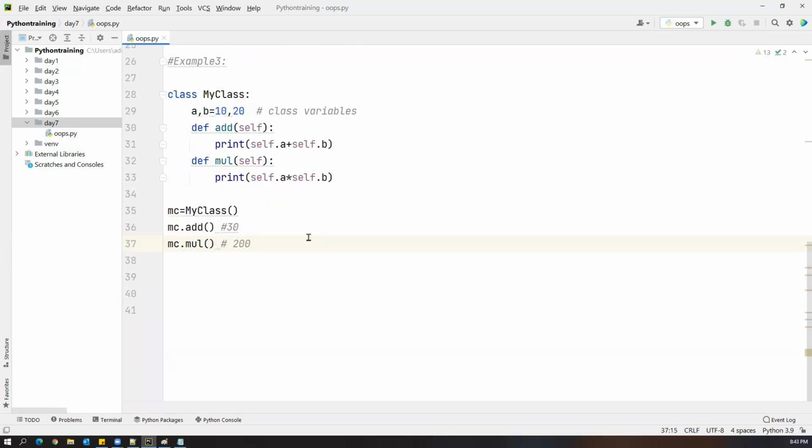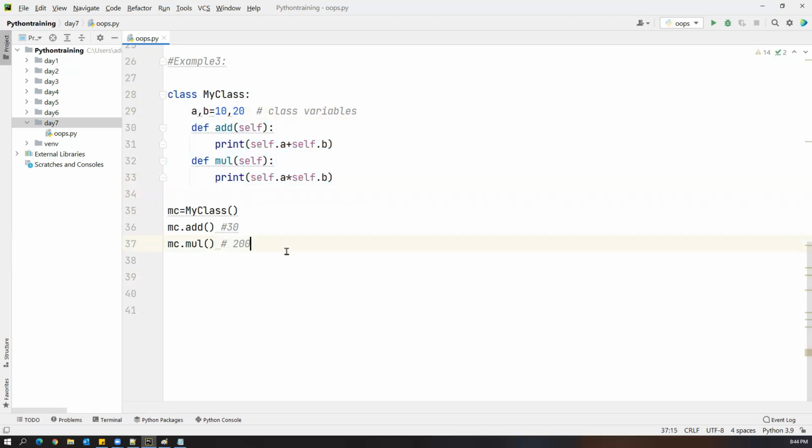So what exactly we have done here is we created class variables, and accessed those class variables inside the method by using the self keyword only. Why? Because self is a keyword which is always representing the class. That's the reason self.a means what? Class variable I'm trying to access. self.b means what? Class variable I'm able to access. So this is one example of how to create class variables and how to access those class variables inside the methods.